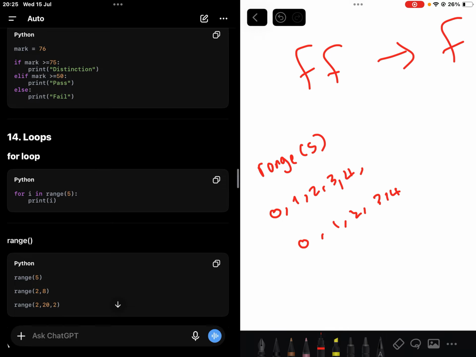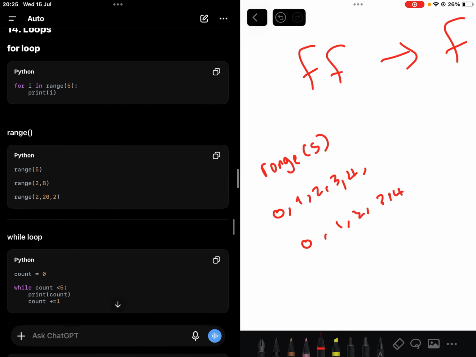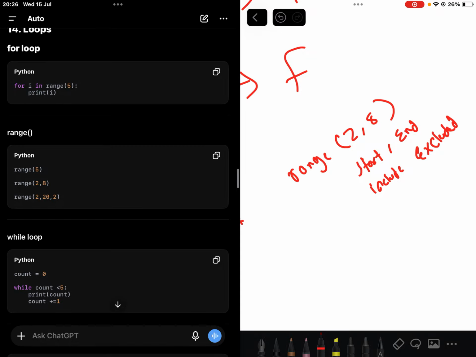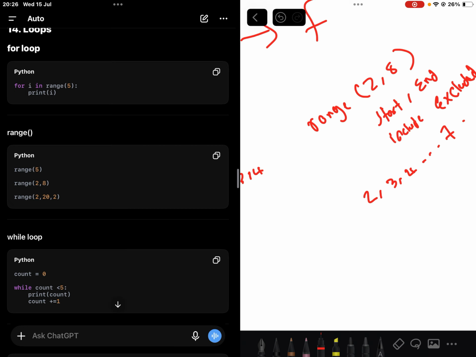And with range there are ways to represent it. With start and end, start is included and end is excluded, meaning 2 3 4 up until 7, you won't include 8, right?